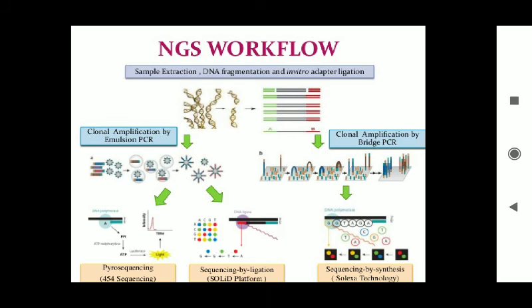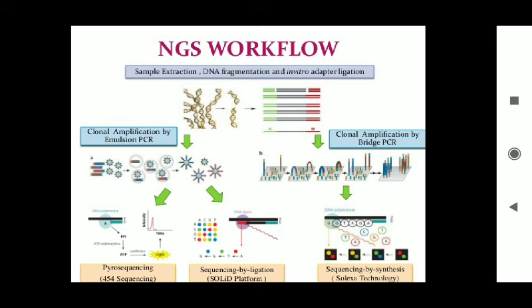So you can see here is a workflow of next generation sequencing. There are some basic steps for next generation DNA sequencing, like library preparation, which means libraries are created using random fragmentation of the DNA molecule. After that there is a ligation with custom linkers. Then amplification, which means the library is amplified, as I told you in the case of PCR there is amplification of DNA. So here the library is amplified using clonal amplification methods, or you can also use PCR, as you can see here.